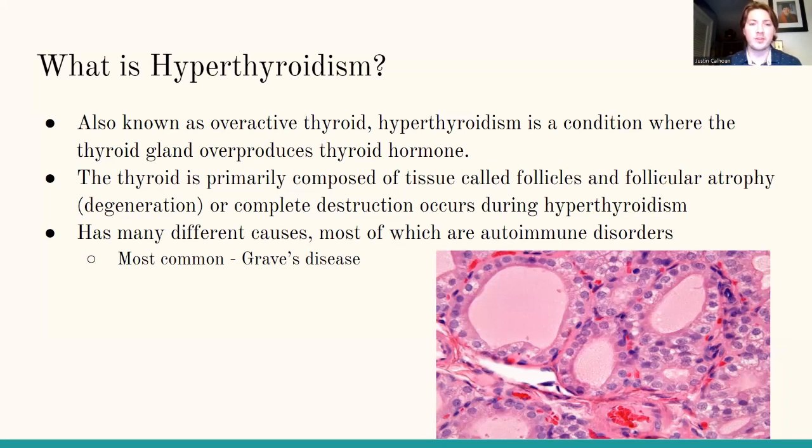The thyroid is primarily composed of tissue called follicles, and follicular atrophy or degeneration and complete destruction occurs. There are many different causes, most of which are autoimmune disorders, most common being Graves' disease. And in the photo below, you can see the large circular pink cells, that's the follicles.